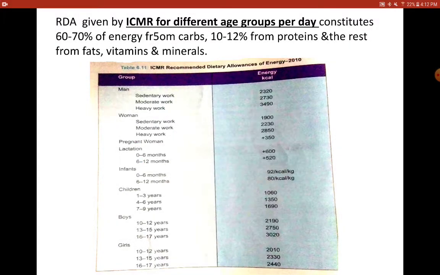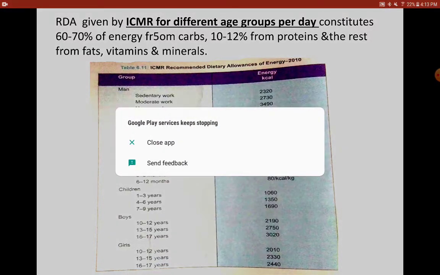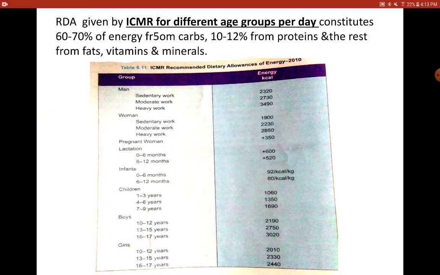3490. Similarly, we have listed different age groups, and here the work doesn't play a role because they are not involved in much physical activity with respect to heavy work. They may do moderate exercise or sedentary activities like studying, reading, walking, running. These are all included under moderate work.